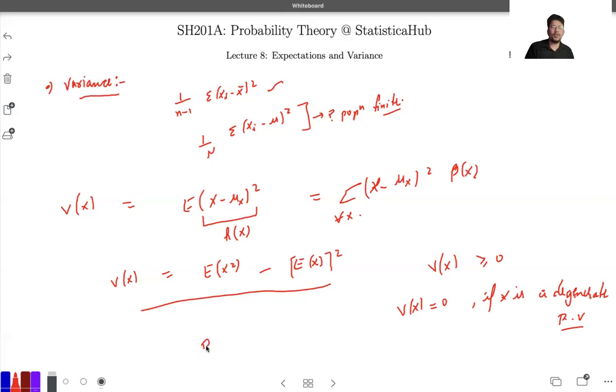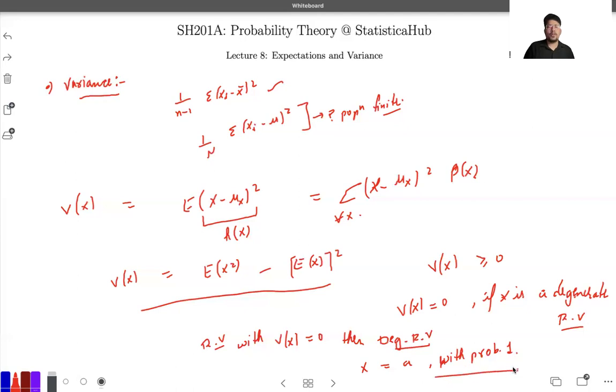A random variable whose variance comes out to be 0 is a discrete degenerate random variable. Just remember this property. You can simply say this random variable X takes a particular value a only with probability 1. So that is the degenerate random variable and the idea of variance.